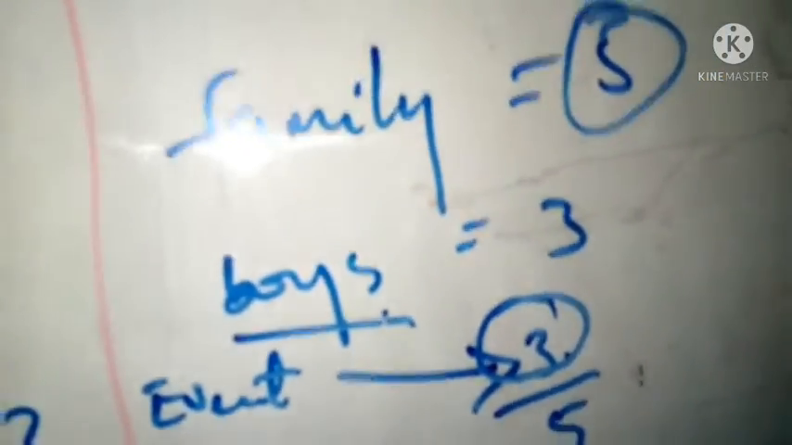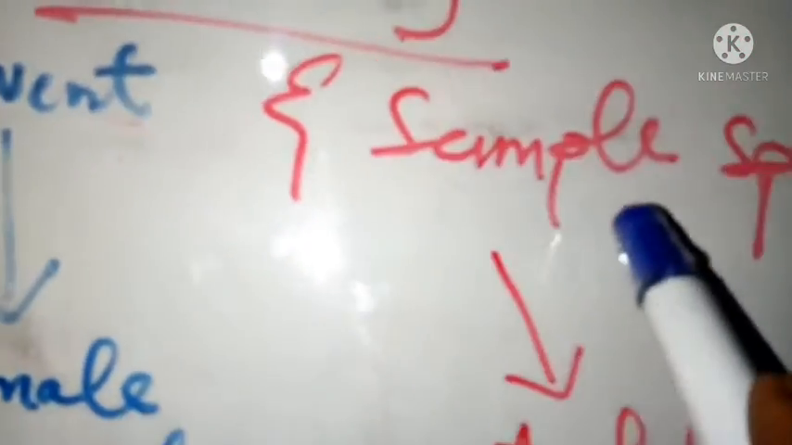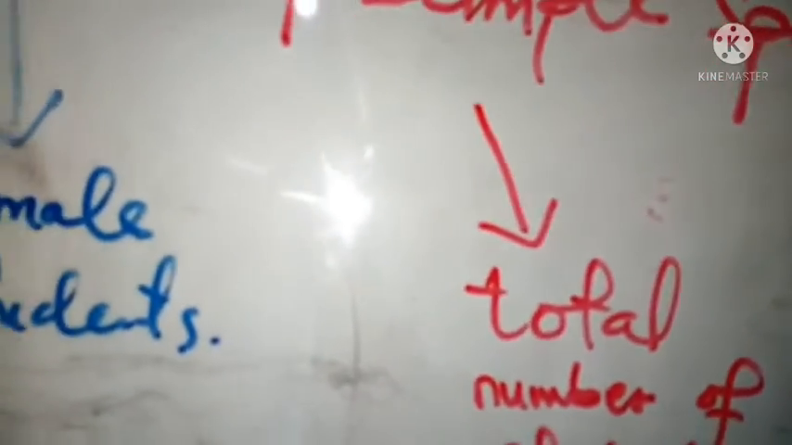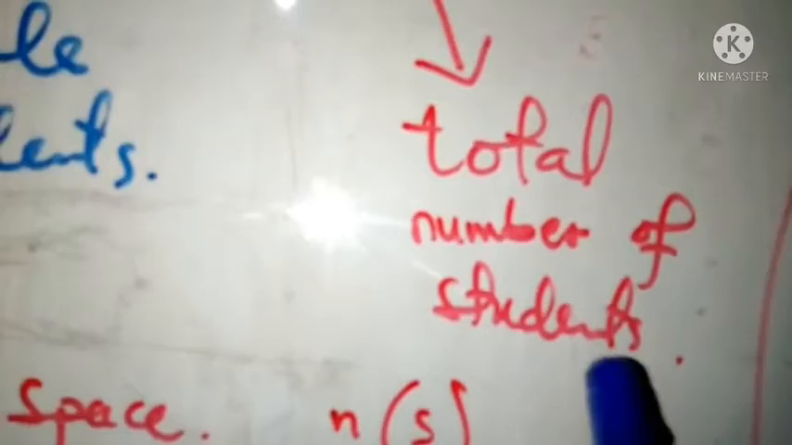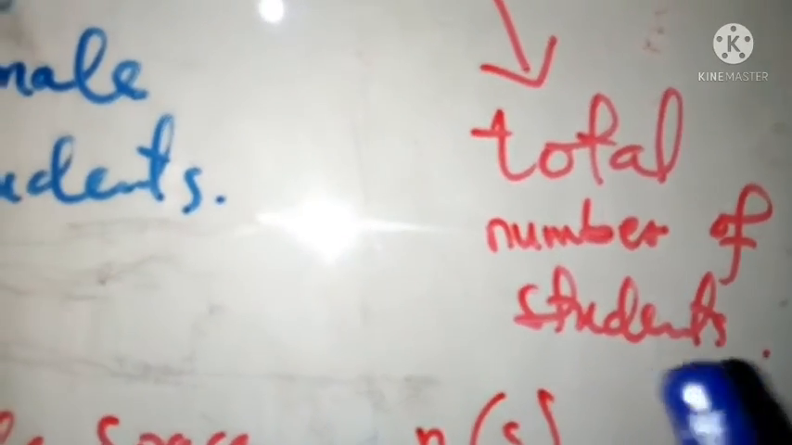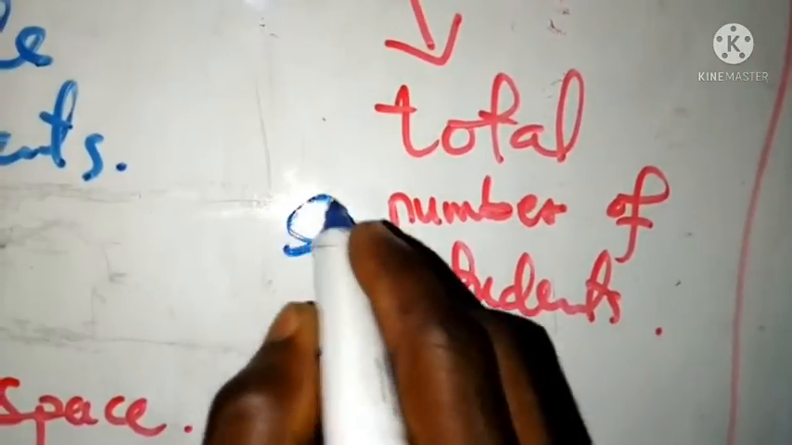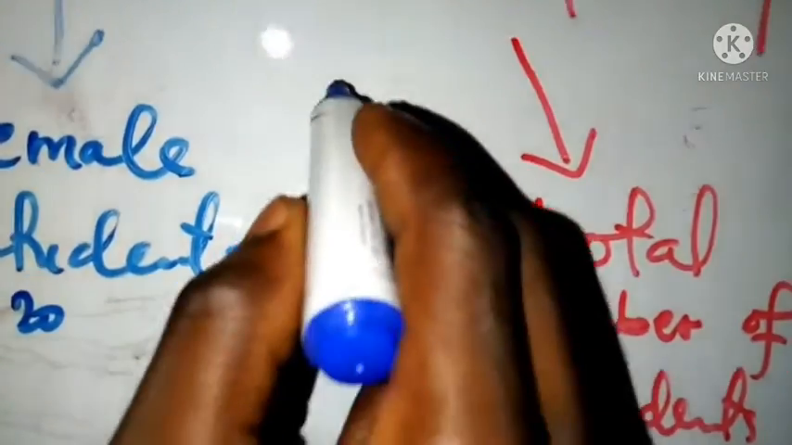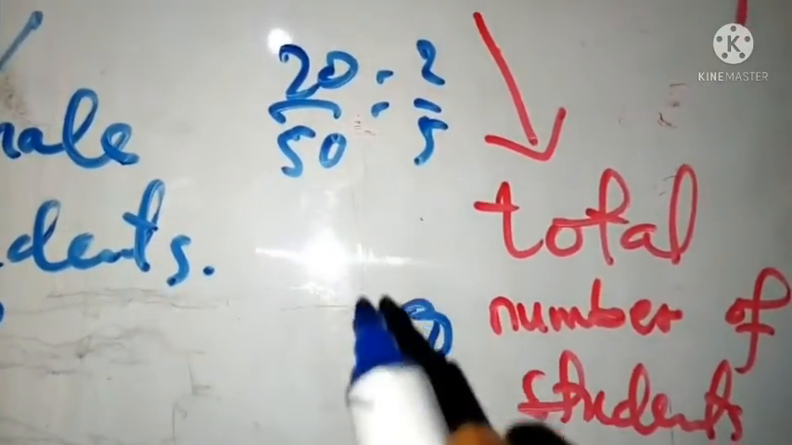Okay, so that is just a quick discussion of the definition of probability. The event is exactly what you are looking for, and your sample space is where you are picking your item from. Another way of describing probability is the female students to the total number of students in the class. Let's say in the class you are 50, and the ladies are 20. The probability here will just be 20/50, which is equal to 2/5. Is that okay? So that is the probability.